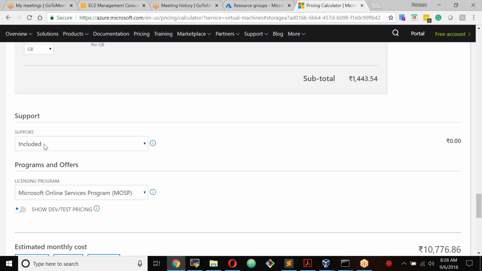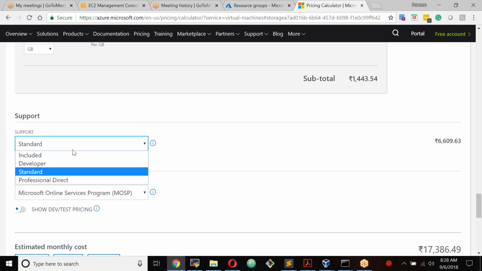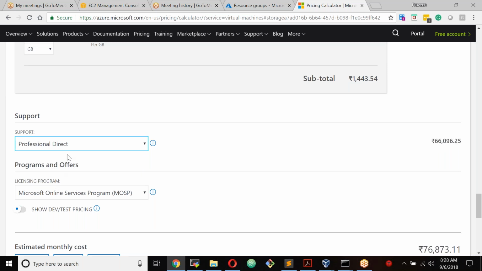Do you want any support? These are different support options. Developer, standard. Right now there is no support option included, so if you select developer support, it will cost you around 2000 rupees. And if you look for standard support, 6000. Professional direct, 66,000. Okay, so select this one.